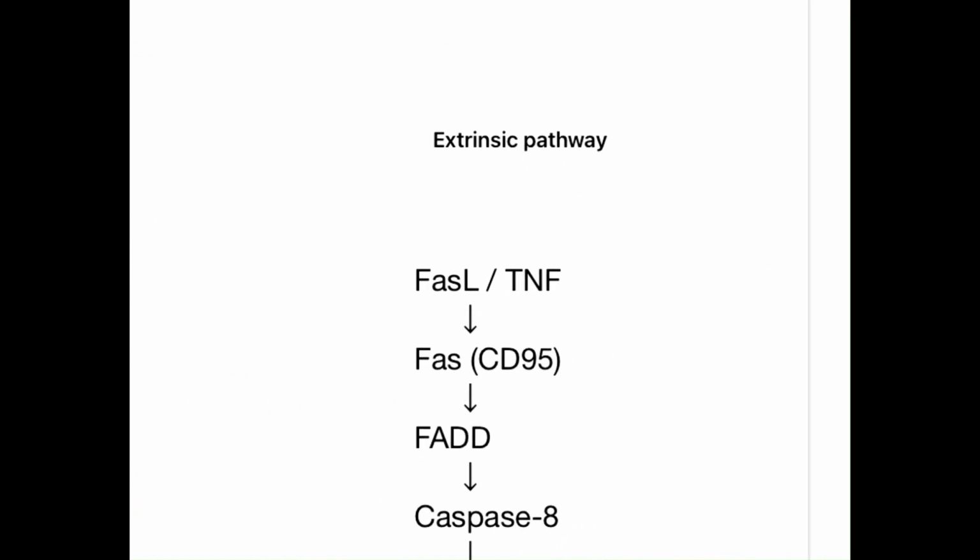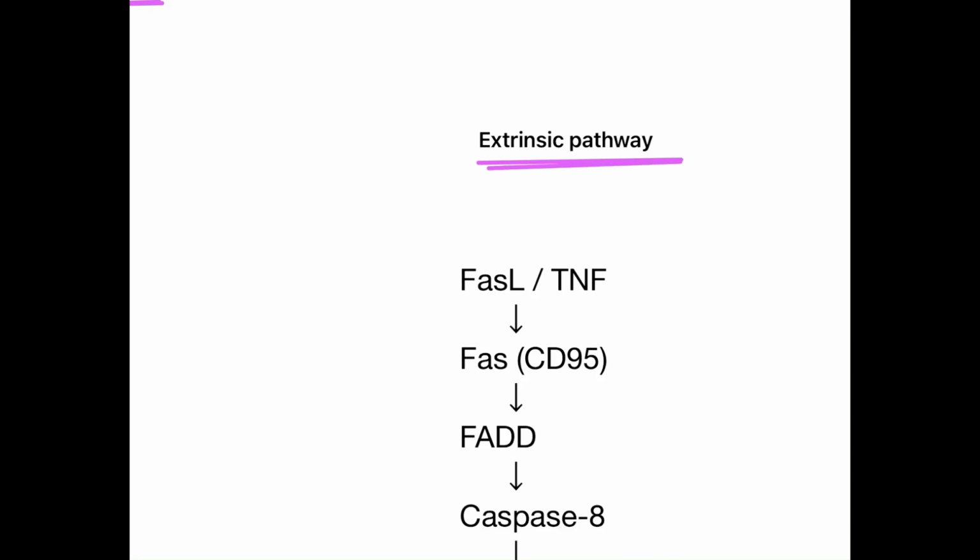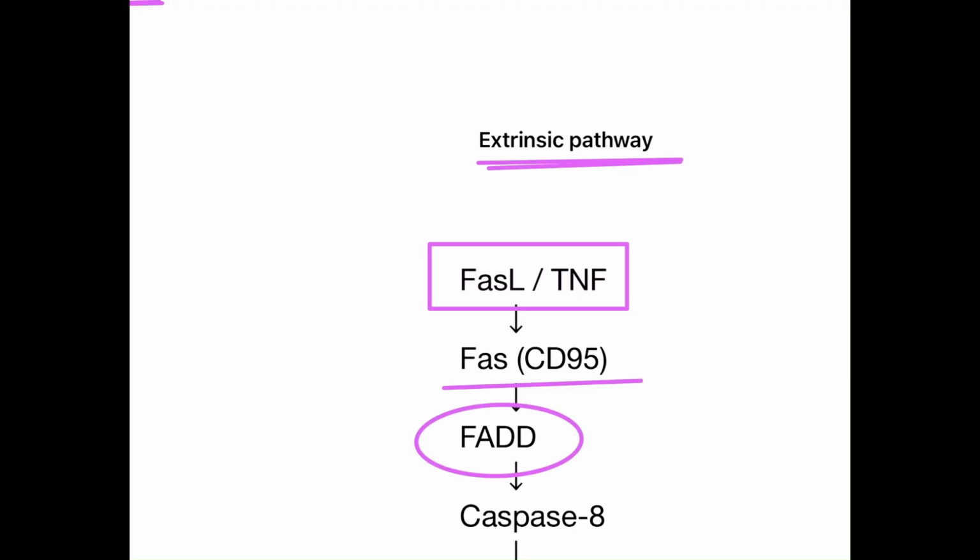That was the intrinsic one. Now coming to the extrinsic pathway. Here the cell surface receptor, Fas ligand or tumor necrosis factor, will bind to the receptor Fas CD95, forming FADD, and this FADD will activate caspase 8. In turn caspase 8 will activate caspases 3, 6, 7 and again lead to apoptosis.